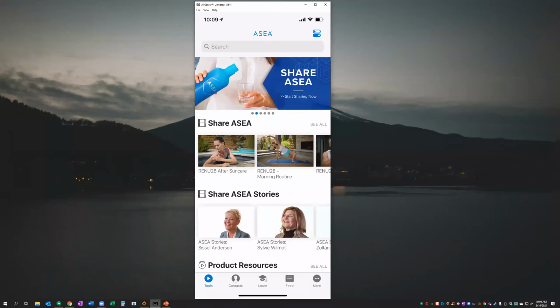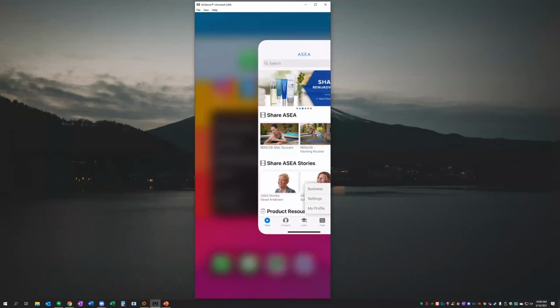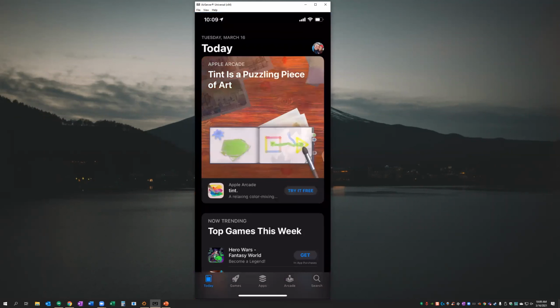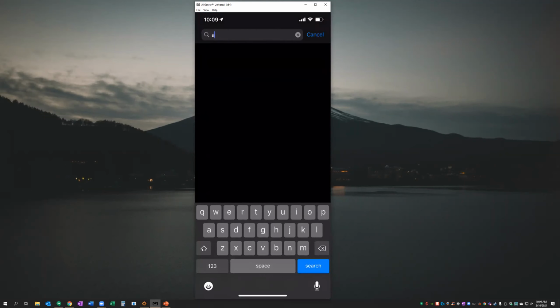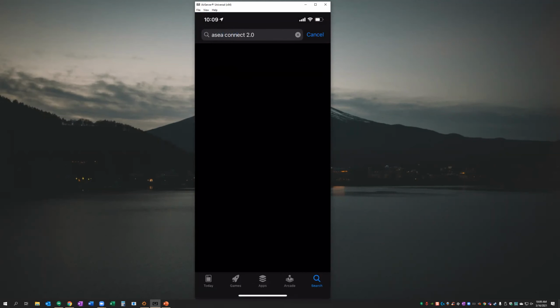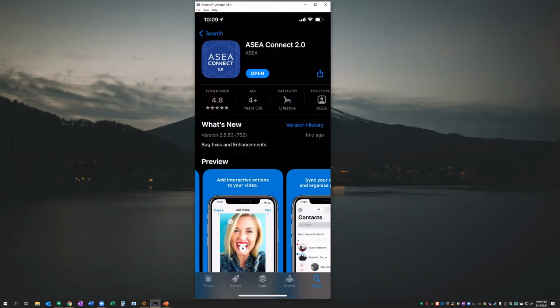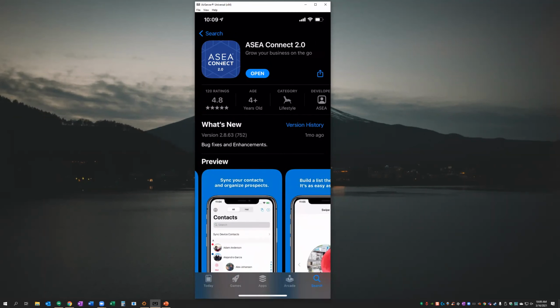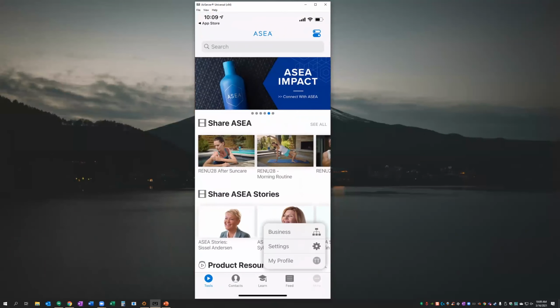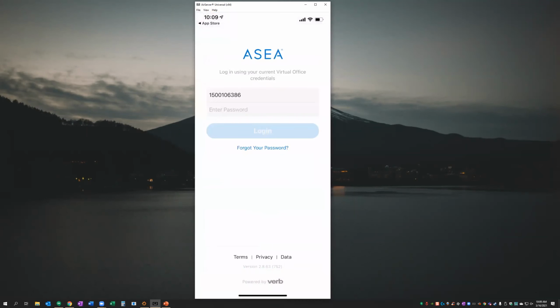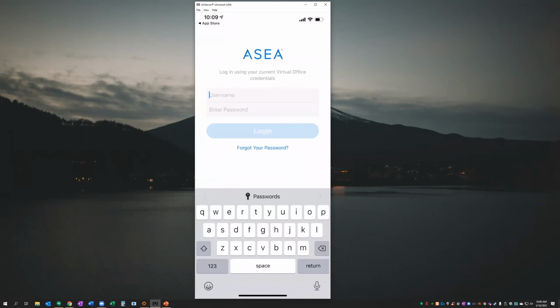For those of you who are brand new with this, you're going to find this app on our App Store by simply going to the App Store and searching for ASEA Connect. Like so. You're going to find this page right here for ASEA Connect, and you're going to be able to install it. And when you open it up for the first time, it's going to have you log in. I'll show you right now here. Let me log out. You're going to log in using your virtual office credentials, which I'm going to go ahead and do right now.